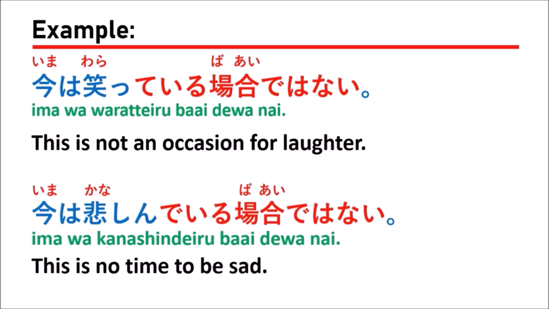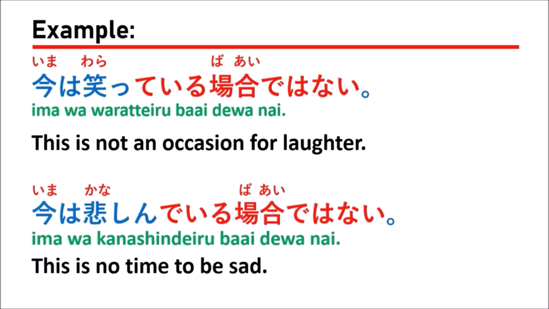So it means there is no time to be sad, or it's not the case to be sad. When you do something and you feel sorry and sad, in that case you should continue. For example, you do your business but you fall down, and you have to get up and fight on.